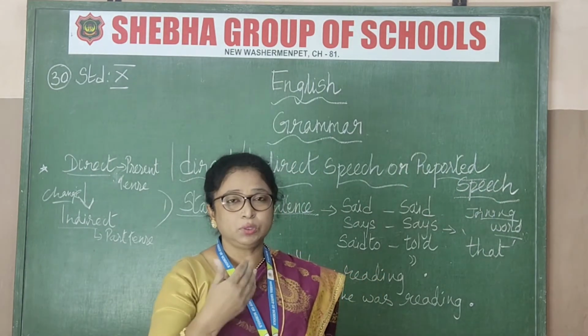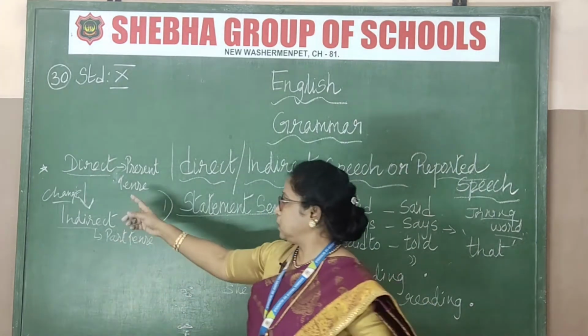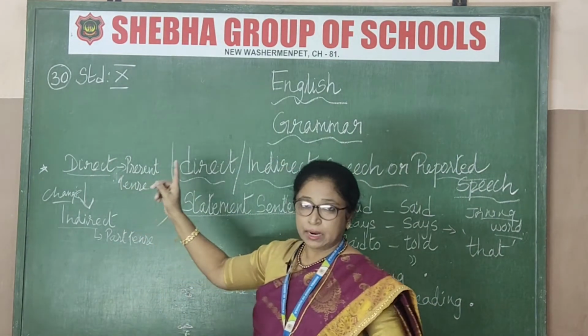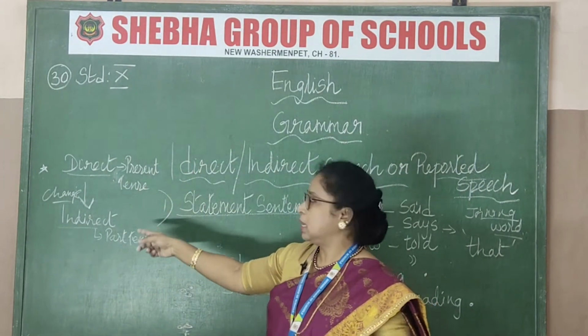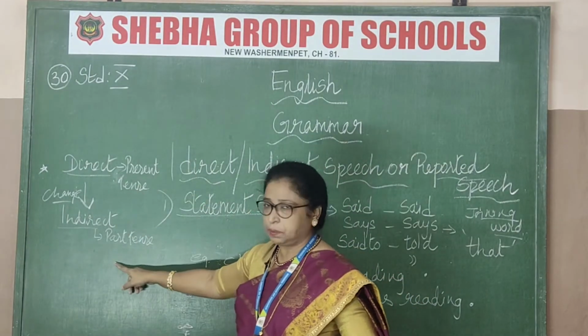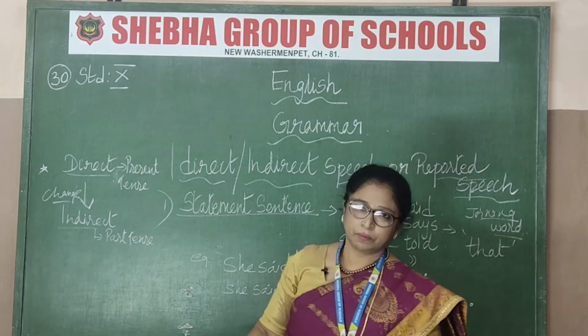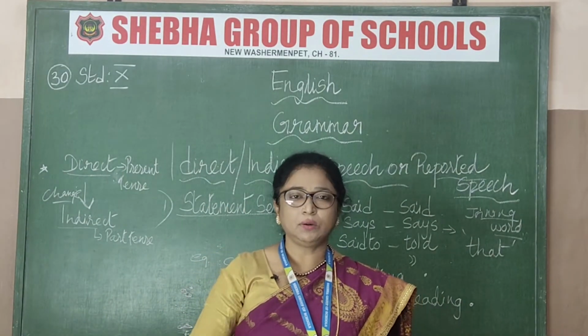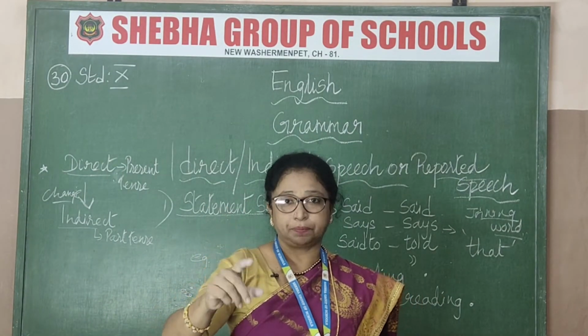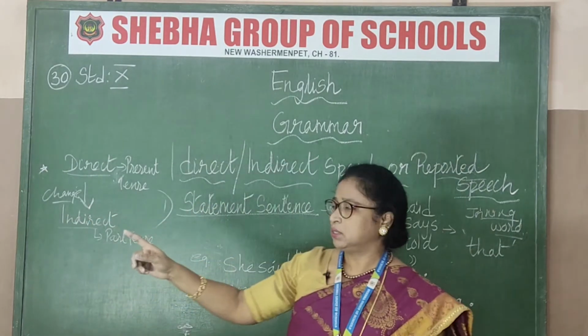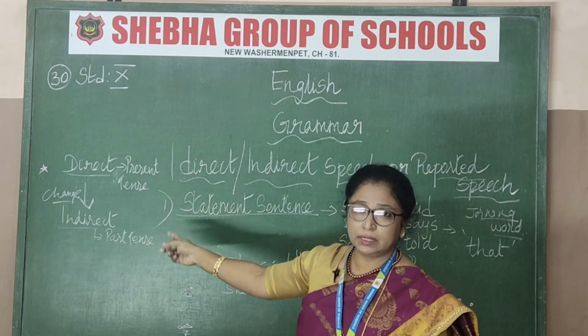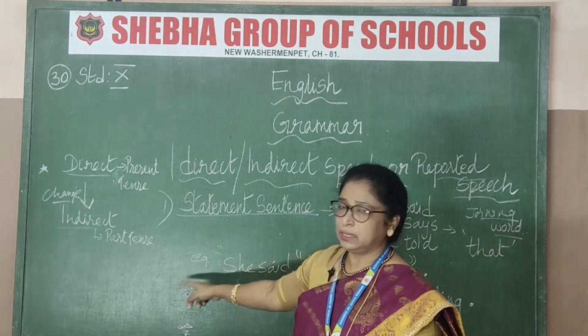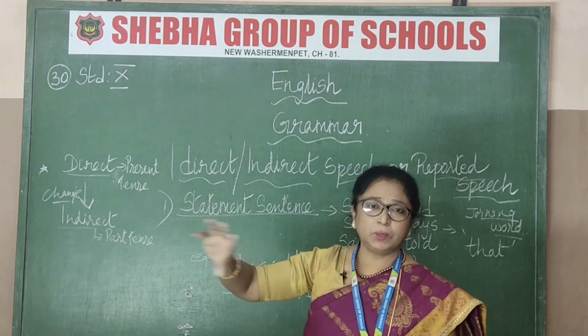When you are using direct speech, it is always in the present tense. Direct speech is always in the present tense, and when we change it to indirect speech, it changes to past tense. That is, will becomes would, or is becomes was. This is the main and very important part: direct speech will be in the present tense, indirect speech will be in the past tense, and direct speech will have all the punctuation marks.